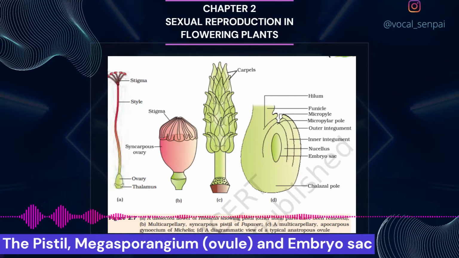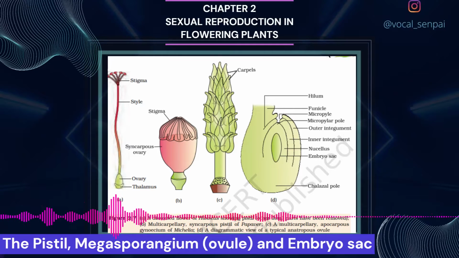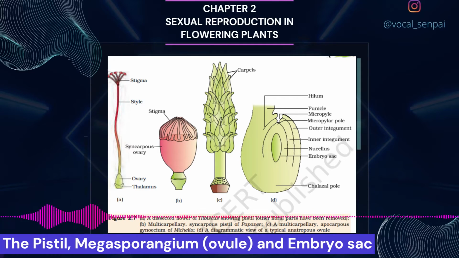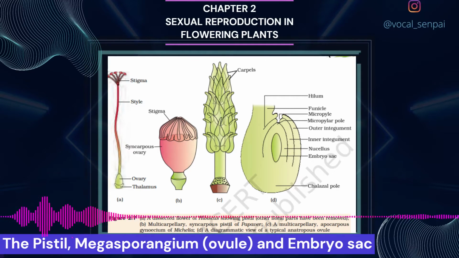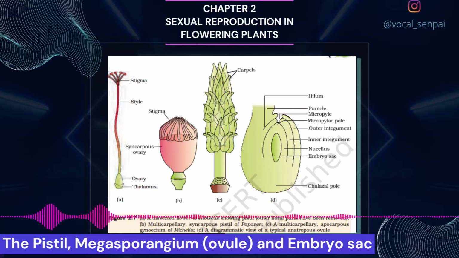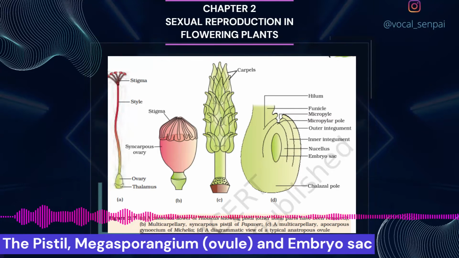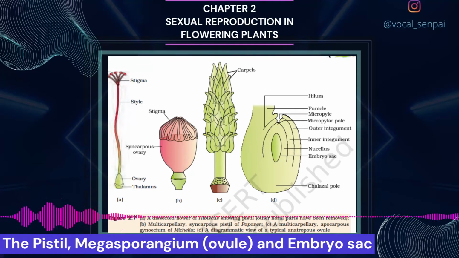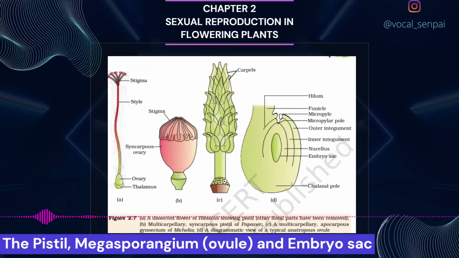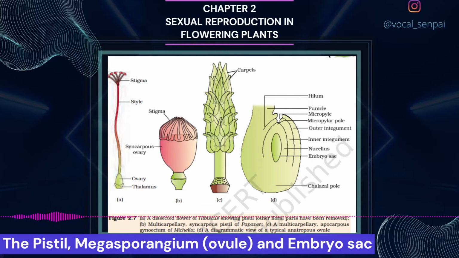The stigma serves as a landing platform for pollen grains. The style is the elongated slender part beneath the stigma. The basal bulged part of the pistil is the ovary. Inside the ovary is the ovarian cavity, locule. The placenta is located inside the ovarian cavity. Recall the definition and types of placentation that you studied in class 11.